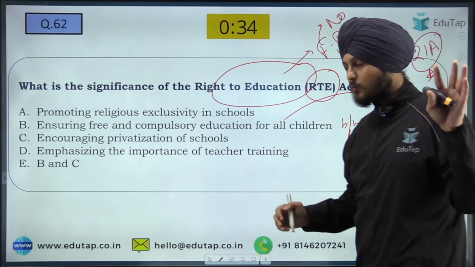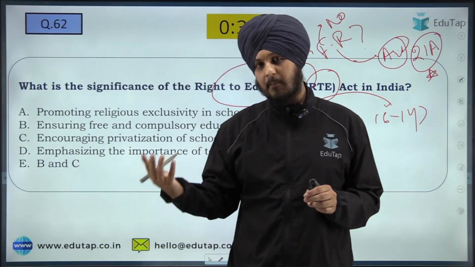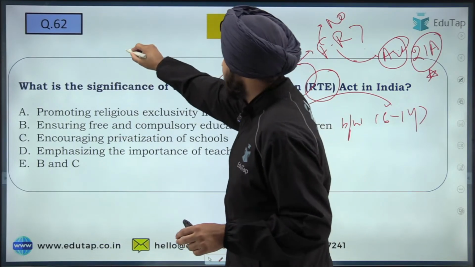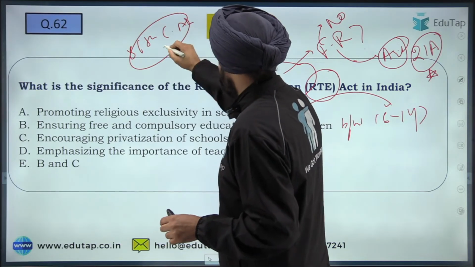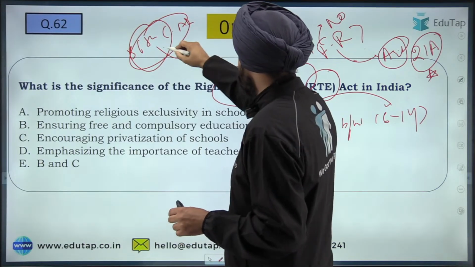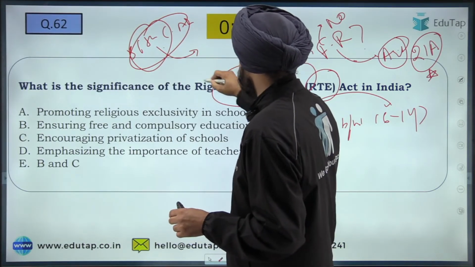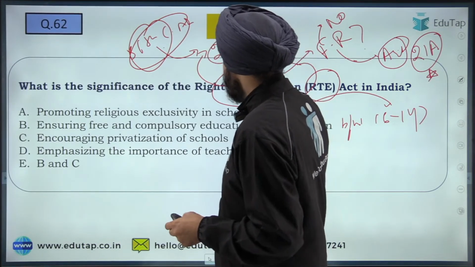Earlier it was not there when the constitution was passed in the parliament, but later on, by the 86th Constitutional Amendment Act, the government brought the right to education as a part of our fundamental rights under Article 21A. Fine. So that is the idea.